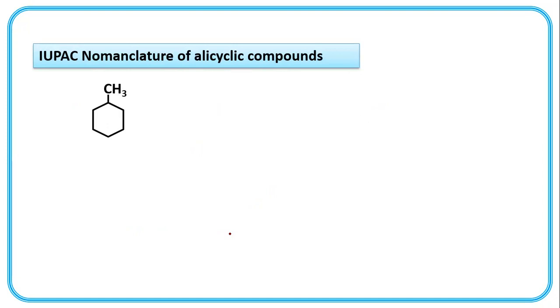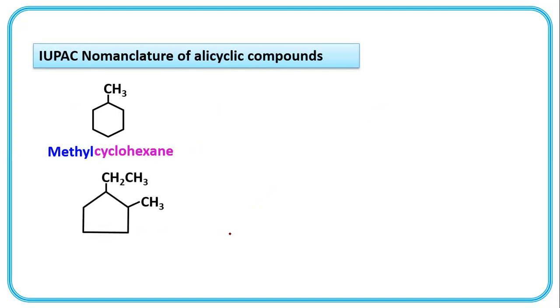For alicyclic compounds, IUPAC nomenclature. This is cyclohexane, 6 carbons, and a methyl group is attached. So methyl cyclohexane. This is cyclopentane.